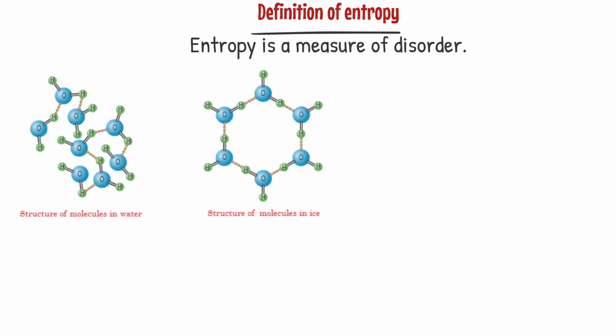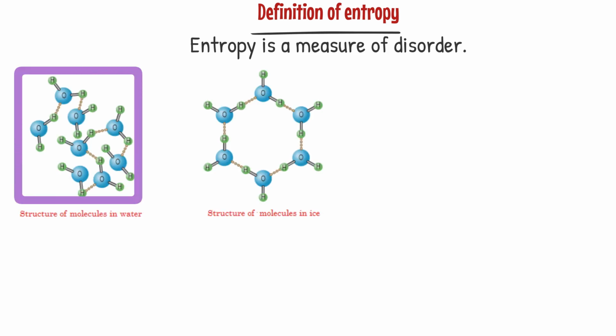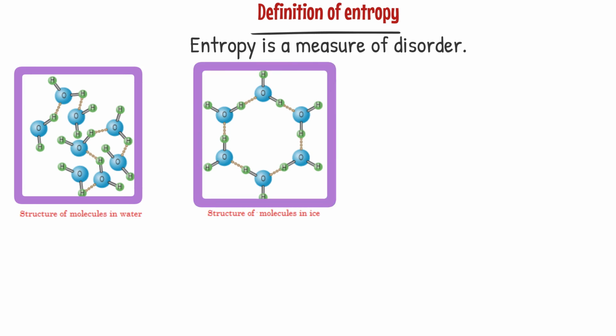Definition of entropy. Entropy is a measure of disorder. Listen carefully. Entropy is a measure of disorder. Below there are two systems. This one contains liquid water. This one contains water in solid state, ice.